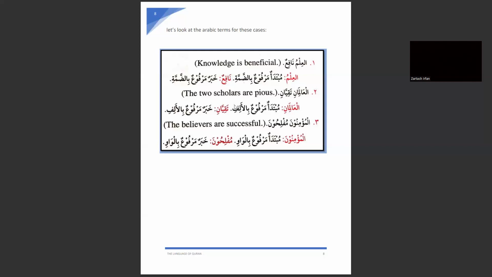A khabar is khabrun marfu because it's in the state of rafa. Why? The ending sound combination here is showing us that it is in the state of rafa, bil alif. Here, the next: al-mu'minuna muflihuna. The believers are successful. Now again, let's see how we are going to write this sentence.